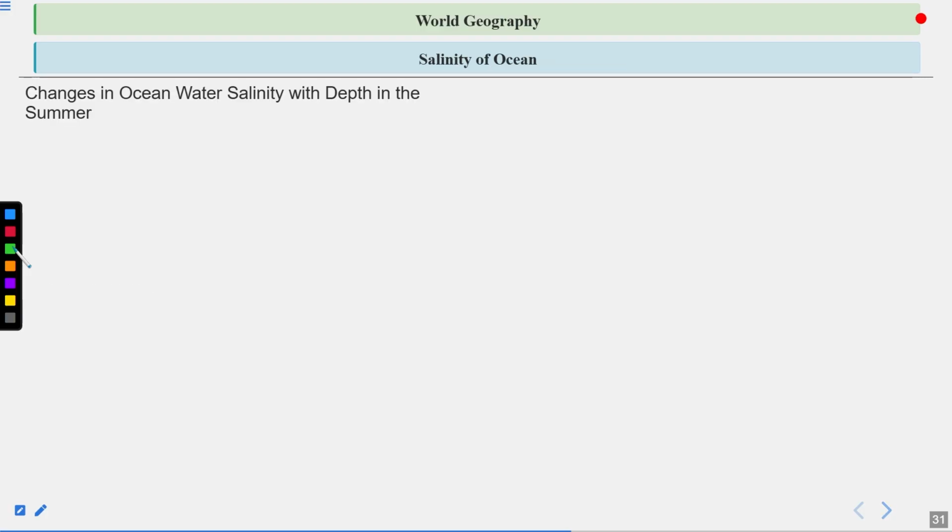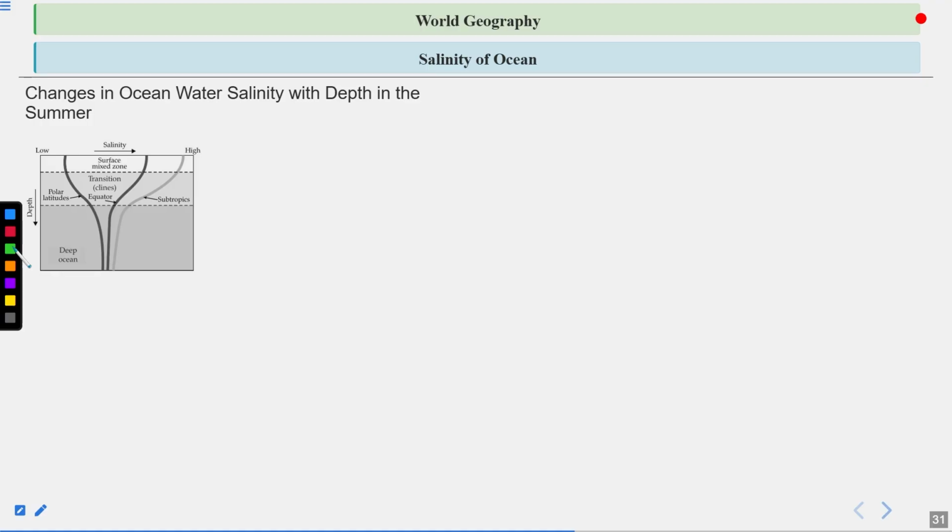Now, let's talk about one very important point, that is the salinity of the ocean. So we all know that oceans are saline in nature. The water of ocean is saline. And now let's see why it is saline and what is the percentage of salinity that we can find in different oceans and seas at different latitudes. So, changes in ocean water salinity with depth in the summer.